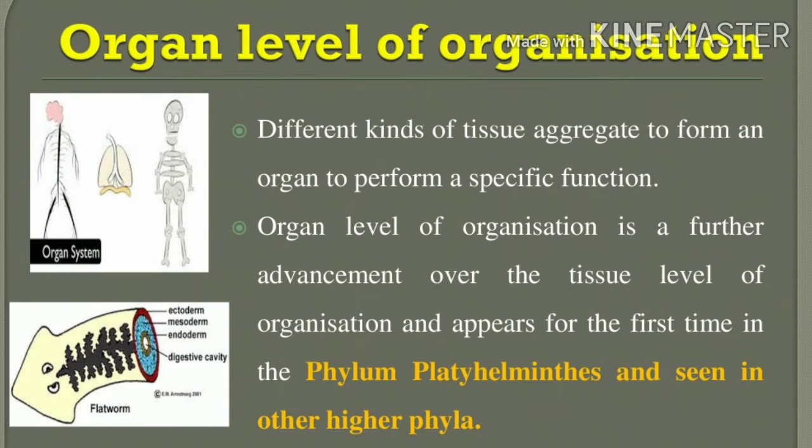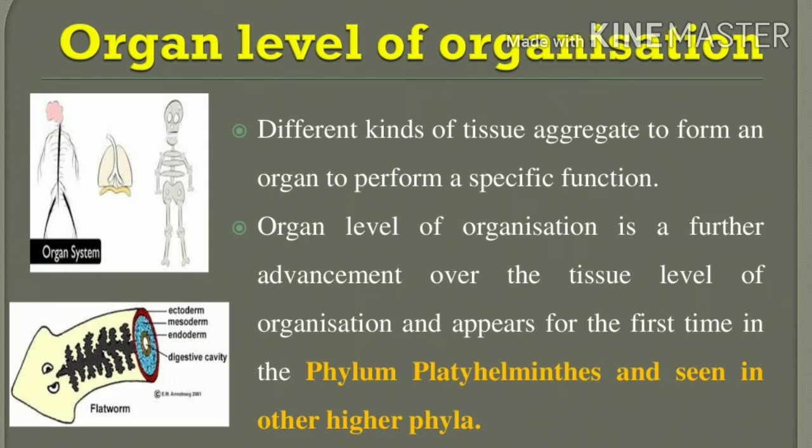Next is the organ level of organization. What is the organ level? Different kinds of tissues aggregate to perform specific functions as organs. The organ level of organization is the next, advanced step over the tissue level of organization.